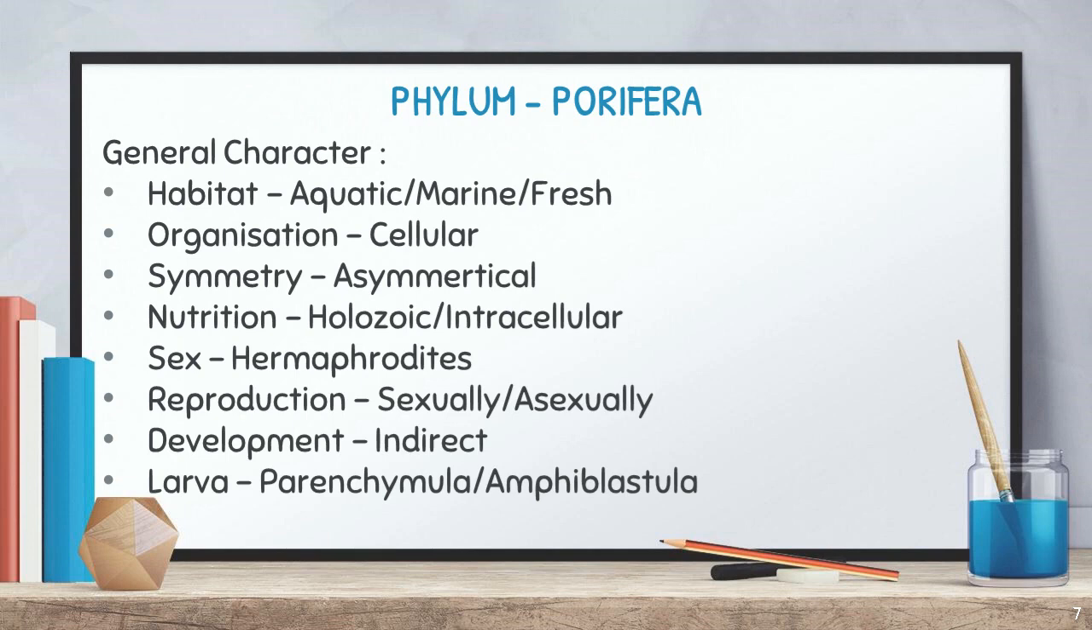Of course, indirect development means surely there will be a larval stage. So the larvae of phylum Porifera are Parenchymula as well as Amphiblastula. These are the larvae of phylum Porifera. Understand? So these are some general characters we have discussed, and there are some very specific characters for phylum Porifera. Shall we look into that? Okay.